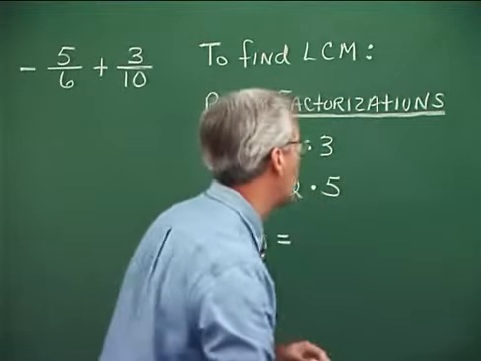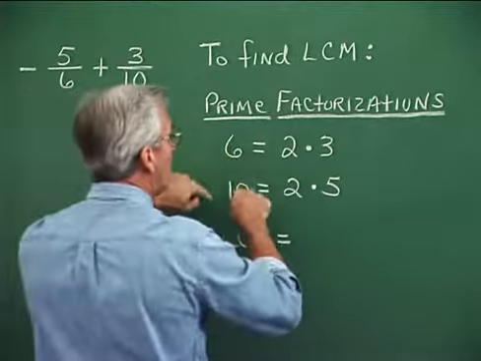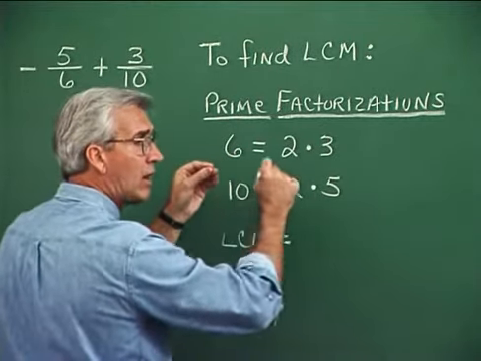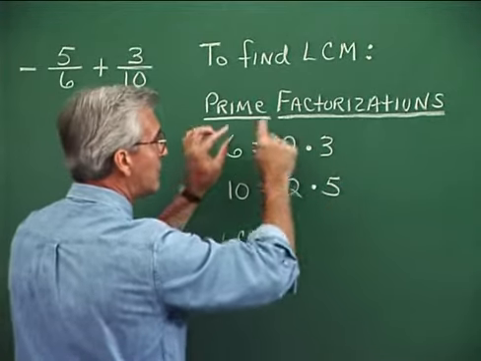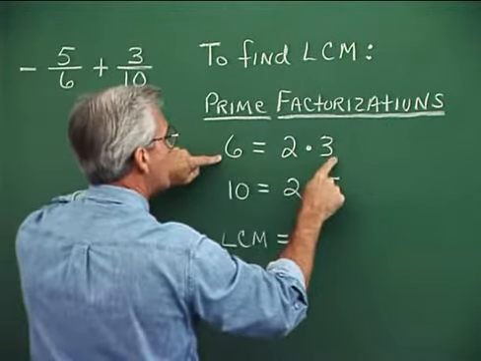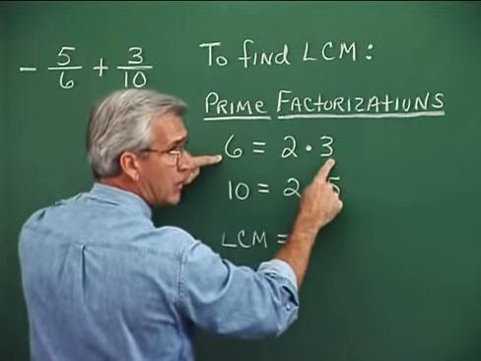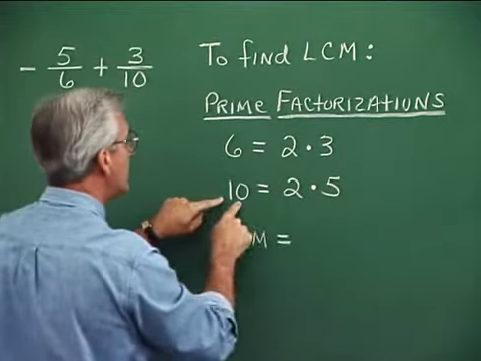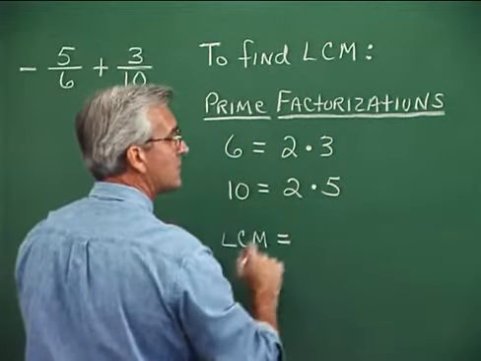At any rate, we want to write the number that we're talking about, these denominators, as a product of prime numbers. So that's what prime factorization refers to. 6 is written as 2 times 3. 2 is prime, 3 is prime, you see. A prime factorization, prime factors. All right, 10 is 2 times 5. 2 is prime, 5 is prime.